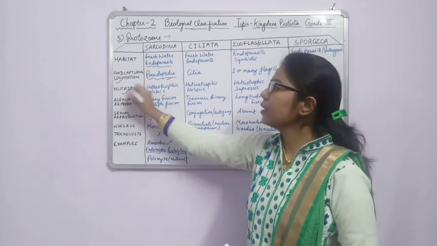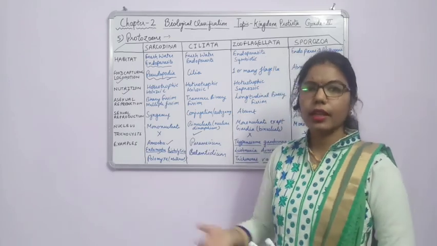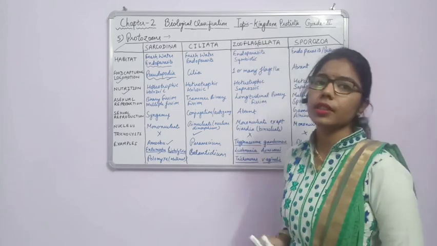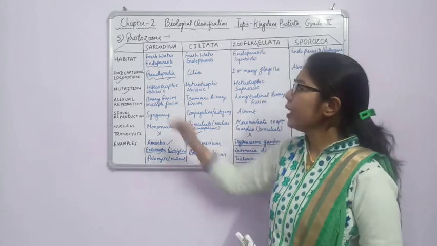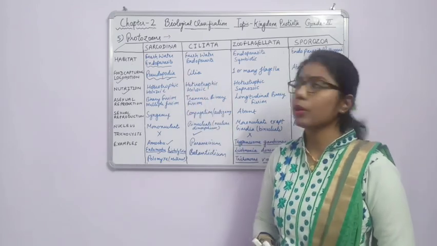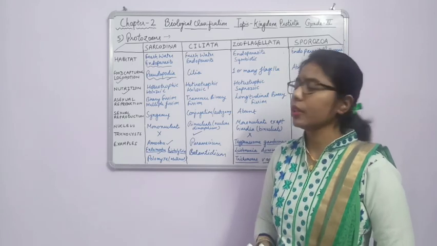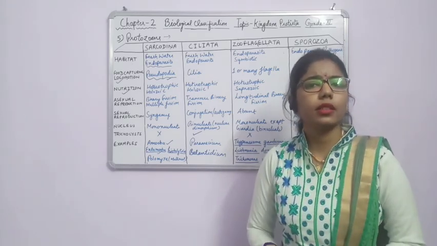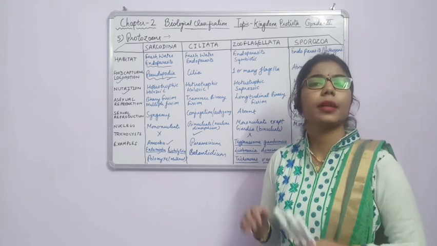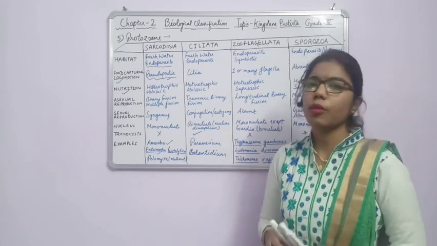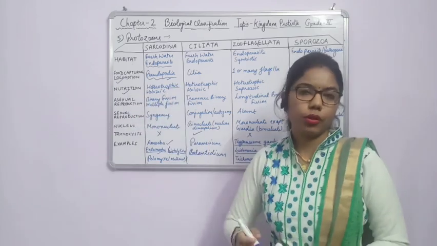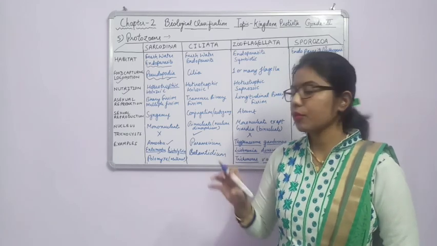Another characteristic is nutrition. We have done this in the earlier group also. So what can be the mode of nutrition? As we are talking about the kingdom Protista, what are they? Mostly they are animal-like protozoans, because protozoans are the animal-like protists. So we know the characteristic of animals: they have a heterotrophic mode of nutrition. It means they are dependent on other organisms for their nutrition. So here, nutrition will be heterotrophic, that is, taking nutrition from another one.